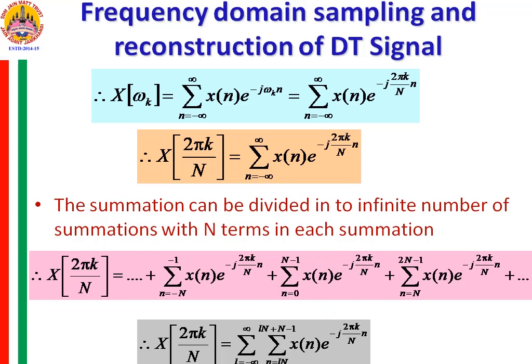When L is equal to minus 1, at that time this inside summation will be varying from minus N to minus 1, is it not? Then you will get this term of the expression. When L is equal to plus 1, this will be varying from N to 2N minus 1, and you get this part of the summation. Likewise, all the infinite smaller summations can be expressed by this expression: the summation L from minus infinity to plus infinity, summation n from LN to LN plus N minus 1, x of n into e raised to minus j 2 pi k by capital N into n.